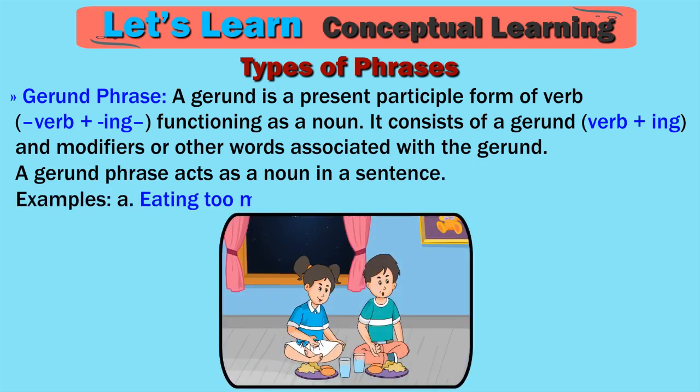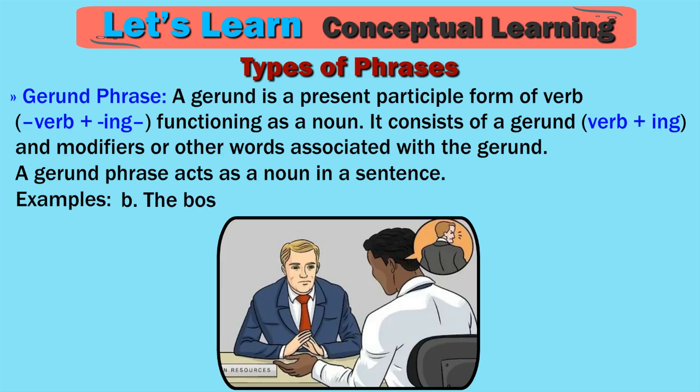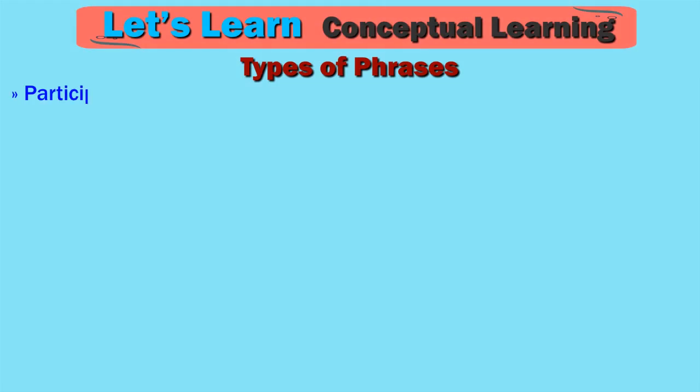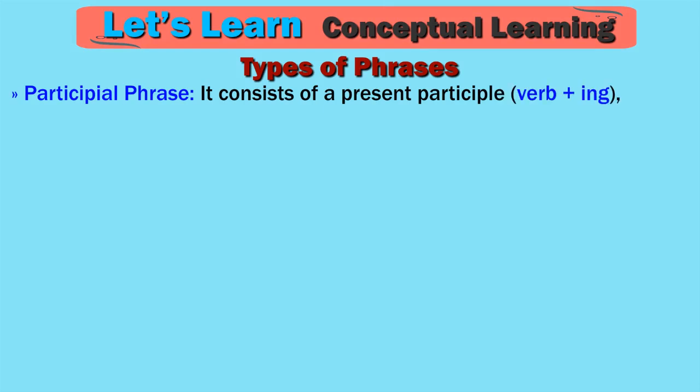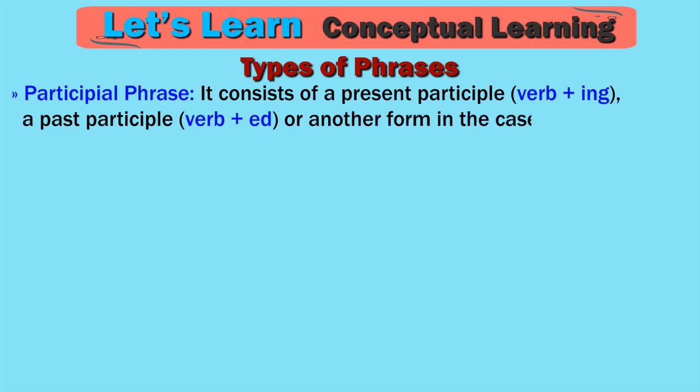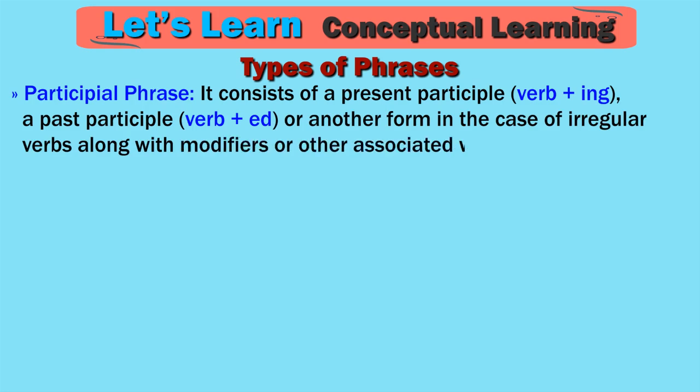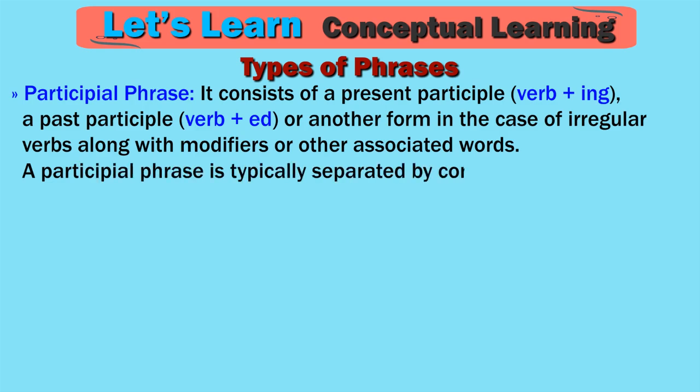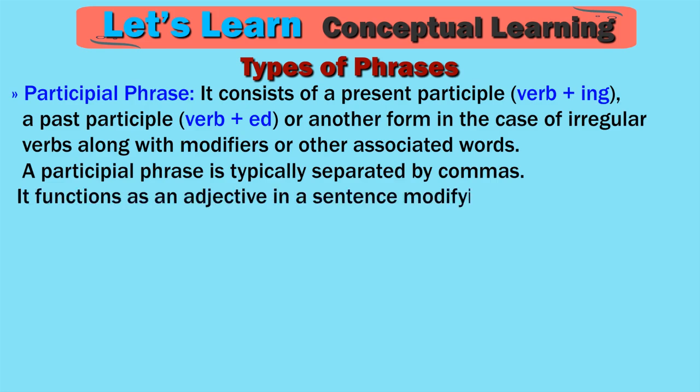Examples. A. Eating too much is bad for health. As noun subject. B. The boss started thinking about the problem. As noun object. Participial phrase. It consists of a present participle, verb plus ing, a past participle, verb plus ed, or another form in the case of irregular verbs, along with modifiers or other associated words. A participial phrase is typically separated by commas. It functions as an adjective in a sentence modifying nouns.